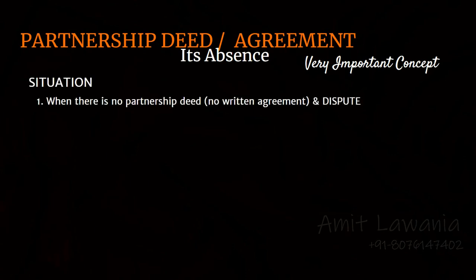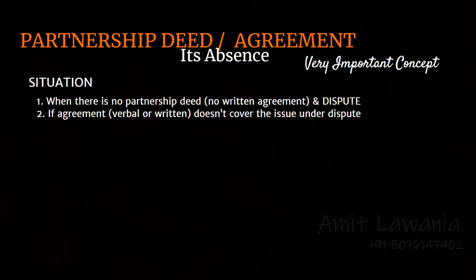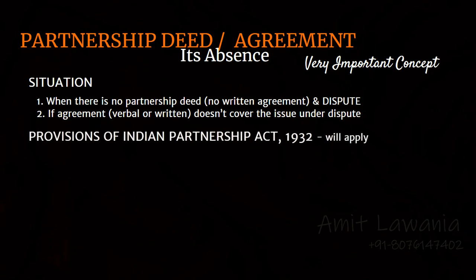1. Either there is no written agreement available and there is confusion or dispute on how to account for certain issues. 2. If there is an agreement but it does not cover the given issue. In such case, the provisions of Indian Partnership Act of 1932 will be applicable. If you observe closely, you will see that the provisions of this act are more like common sense. The provisions are based on the intent and understanding of the firm and partners.